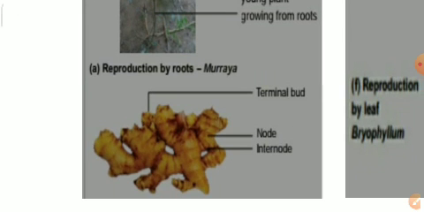And here you can observe the ginger. This is a vegetative reproduction that takes place through the underground stem. The ginger is an underground stem which grows under the soil.